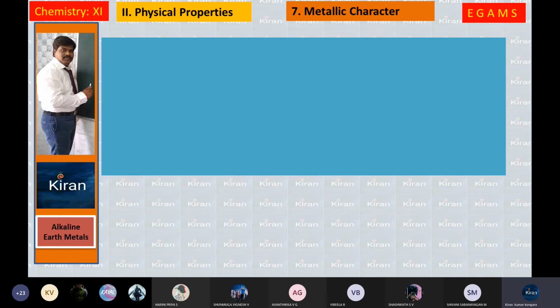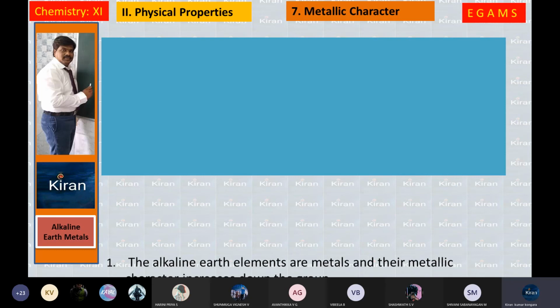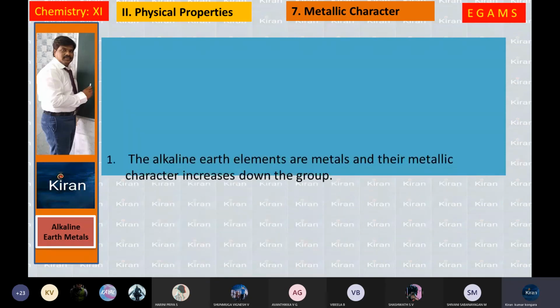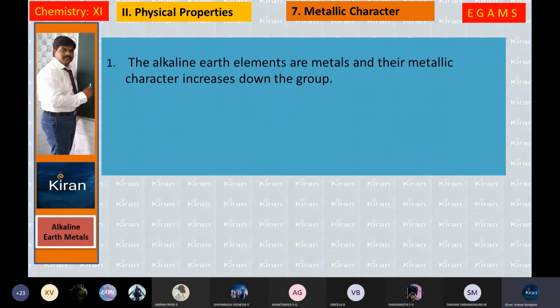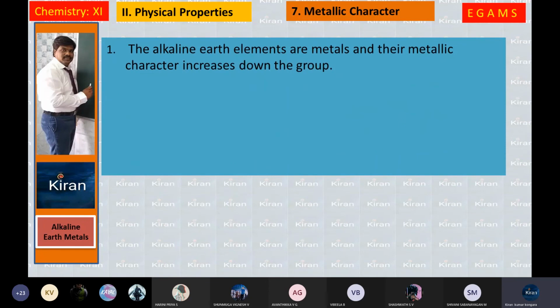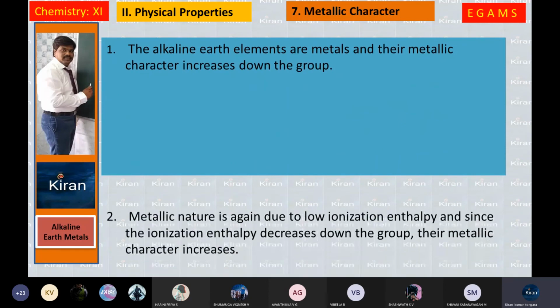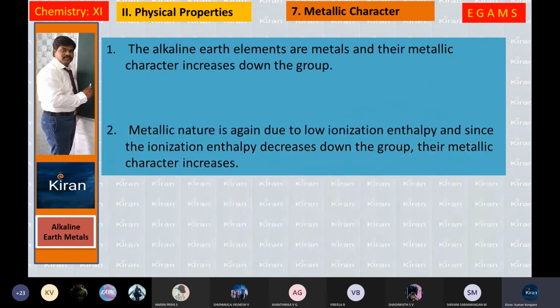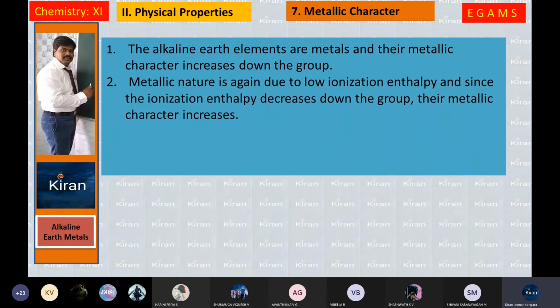Electropositivity is high, metallic character is also high. Hence the metallic character increases from top to bottom in any group, the same way in alkaline earth metals also. Metallic character is again due to low ionization enthalpy, and since the ionization enthalpy decreases down the group, their metallic character increases.